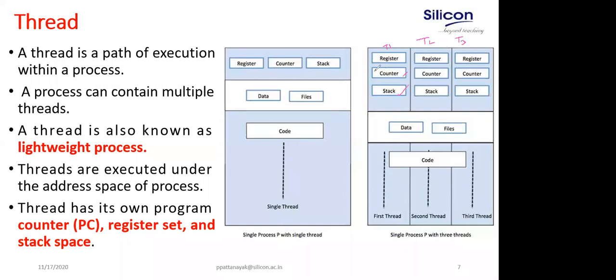The stack, program counter, and some of the registers are different for each of T1, T2, and T3. Apart from that, the data and files it is using are shared. Except local variables, other data like global variables is shared, and the resources like files are shared.